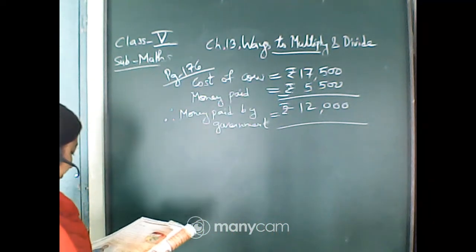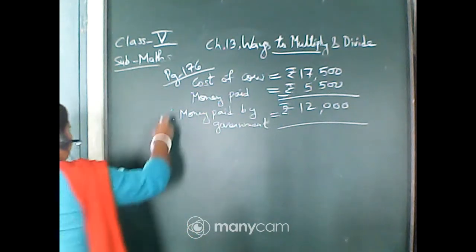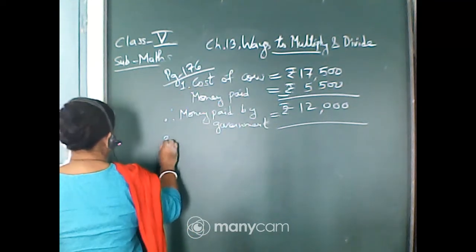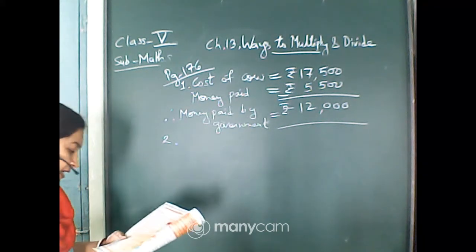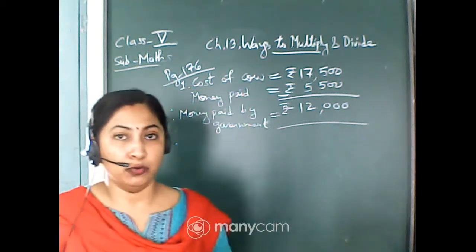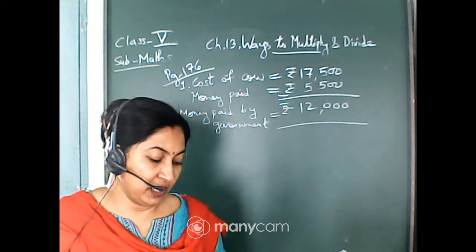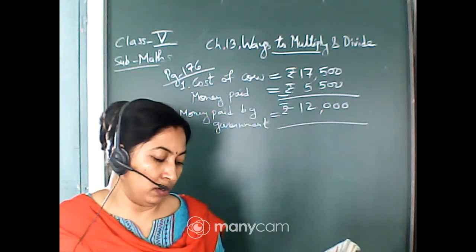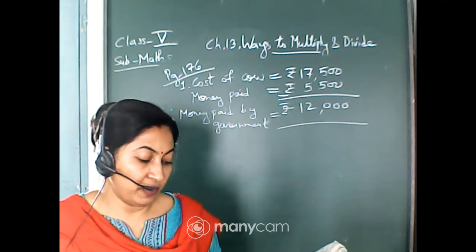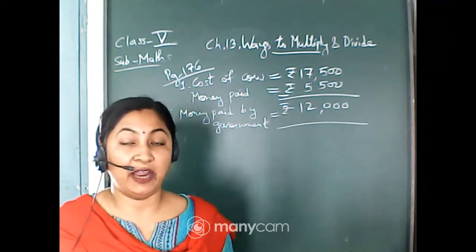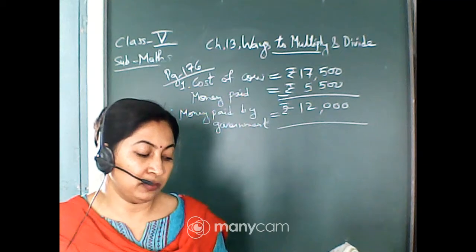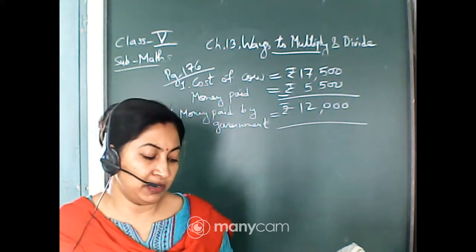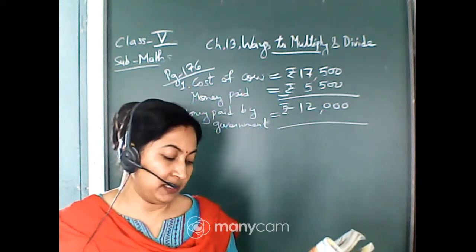Now see the second question. If 19 people from her village got cows, how much did the government spend in all? If 19 people from the village are getting this cow, then you have to find out how much the government is spending in all. That means you will multiply by 9, isn't it?